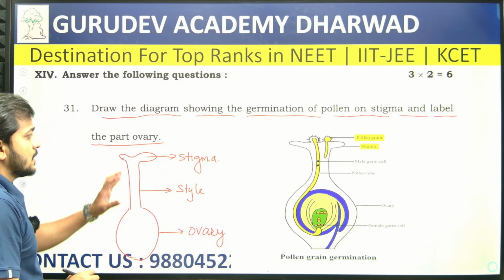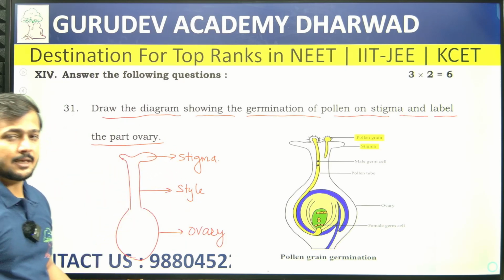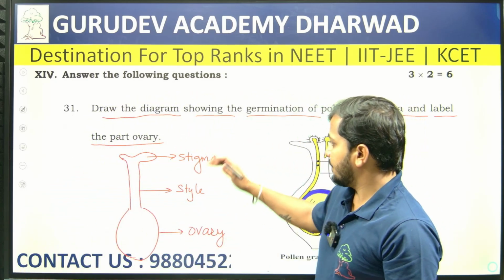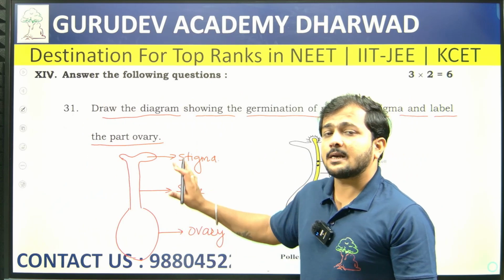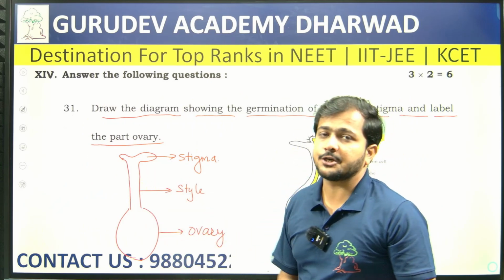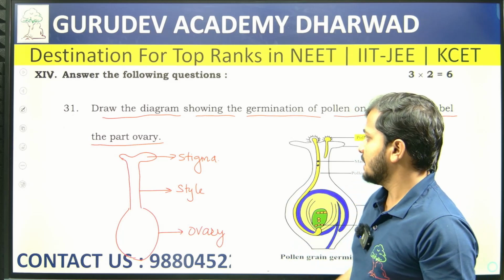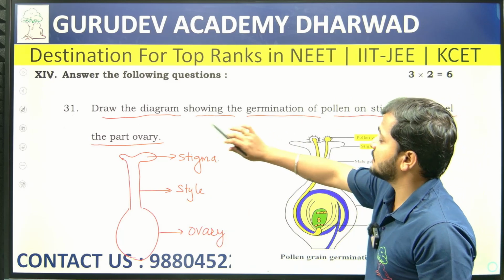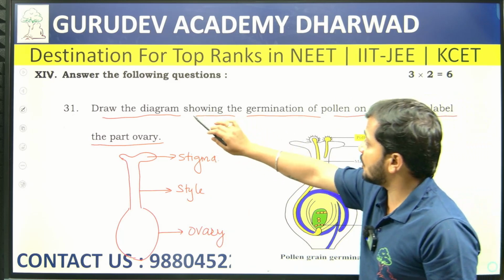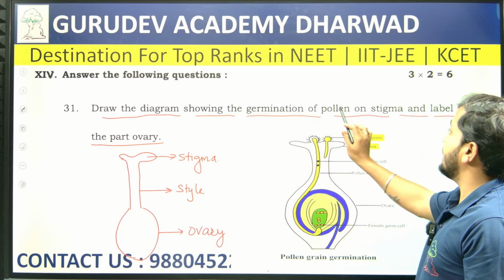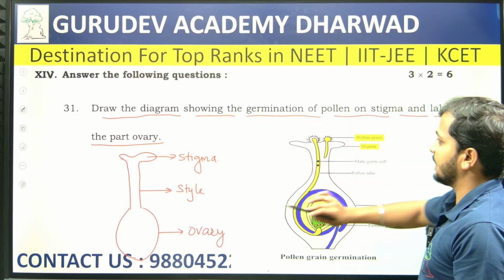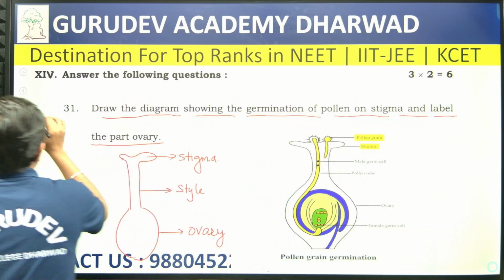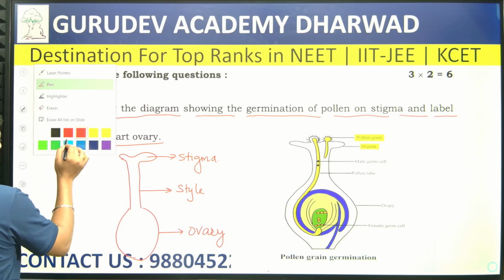Overall, these 3 parts are the female reproductive structures, which we call the gynoecium: stigma, style and ovary. The question says, draw the diagram showing the germination of the pollen tube on the stigma. So onto the stigma we have to show the pollen germination.